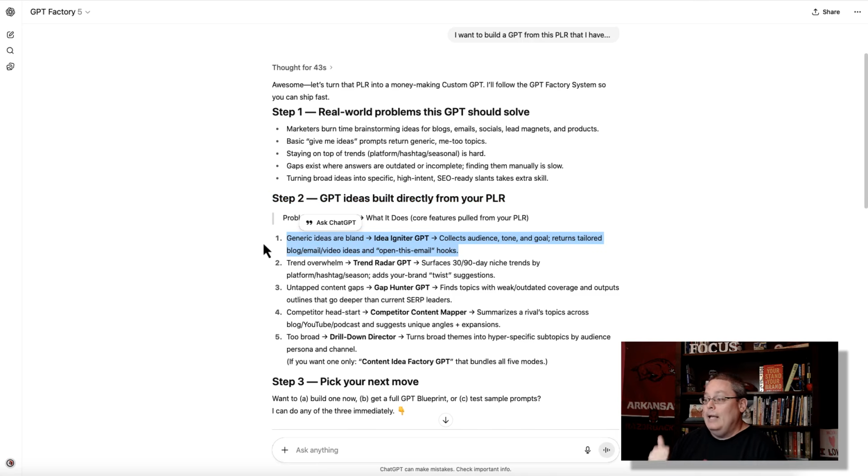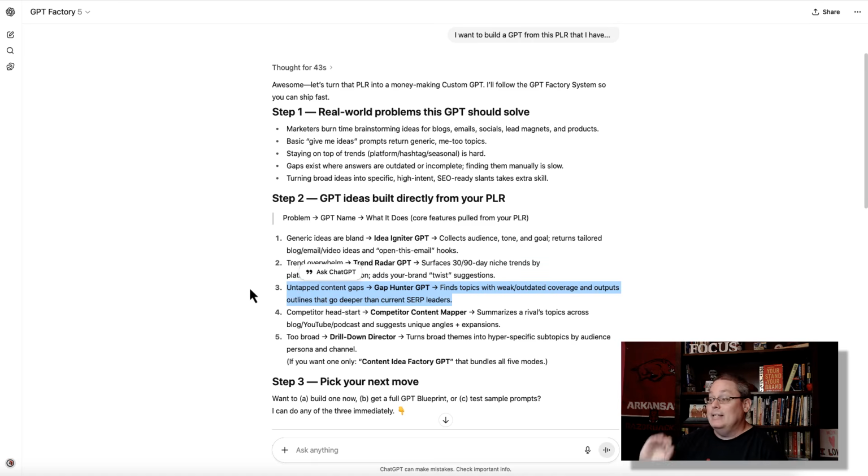Generic ideas are bland. We could build the Idea Igniter GPT, which collects audience tone and goals, returns tailored blog, email, video ideas, and opens this email hook. Here we have a Trend Radar GPT, which surfaces 30 to 90-day niche trends by platform, hashtag, season. Add your brand twist to suggestions.